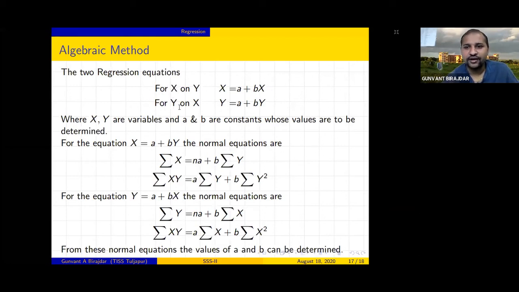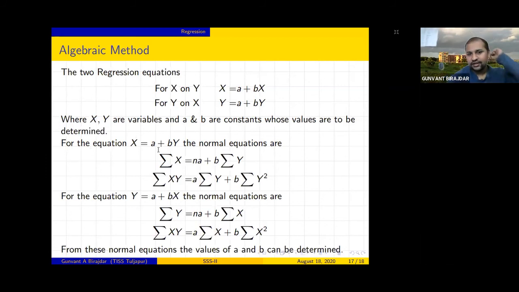The second equation is Y on X. Here your Y depends on X. Here also there is a mistake; here it should be X. I will correct it. So these are the two regression equations. Now we have the X data and the Y data. In these two equations, a and b are constants which we are going to determine. They are not given; we have to find them. How can we do that? By solving simple equations.